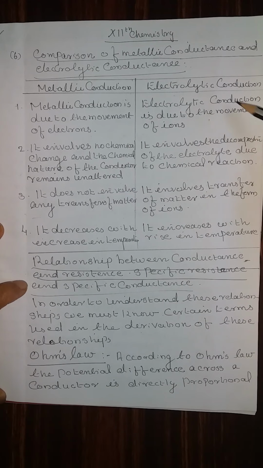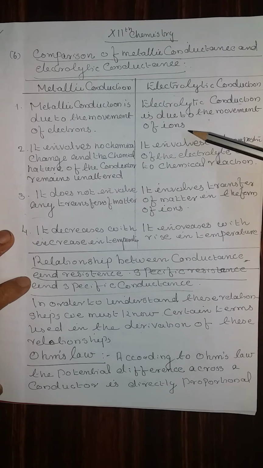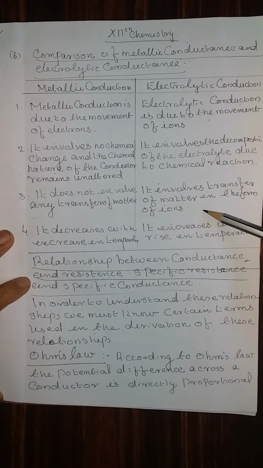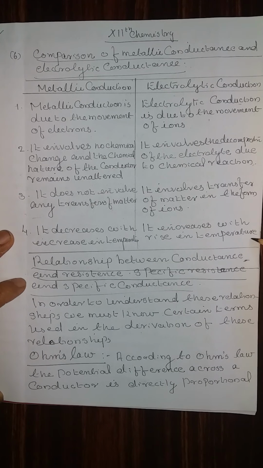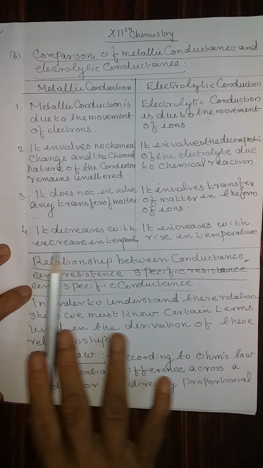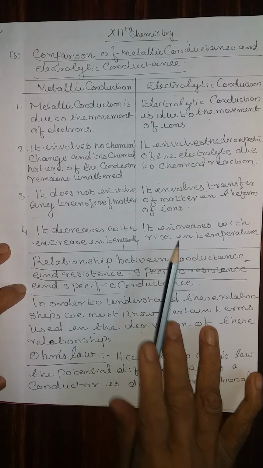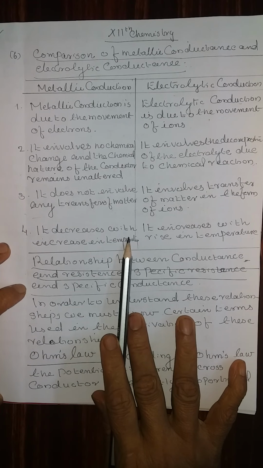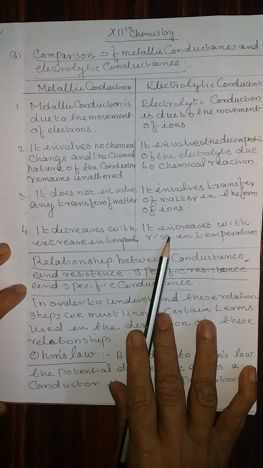Four points. Electrolytic conduction. Electrolytic conduction is due to the movement of ions. It involves the decomposition of the electrolyte due to chemical reaction. It involves the transfer of matter in the form of ions. It increases with a rise in temperature. Therefore, these are the points. Either it can be asked as characteristics or it can be asked as distinguish between.